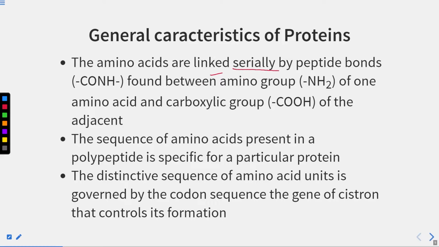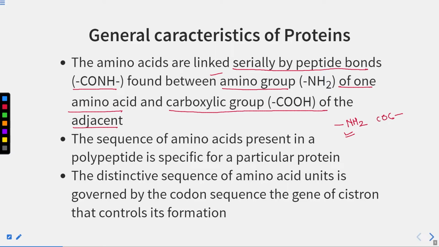The amino acids are linked serially by the peptide bonds, CONH, found between the amino group of one amino acid and the carboxylic group of the adjacent one. So suppose one amino acid is providing this NH2 group and another amino acid is providing the COOH group, like this. This is a chiral carbon through which the NH2 is attached.